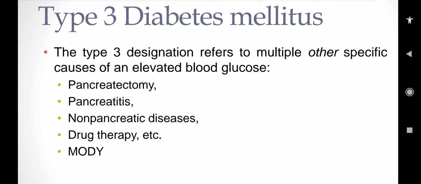Pancreatectomy, removal of the pancreas. When the pancreas is removed, there are no beta cells. When there are no beta cells, there is no insulin. When there is no insulin, there is an increase in the glucose level, leading to diabetes mellitus. Pancreatitis, inflammation of the pancreas, has ultimately the same mechanism. Non-pancreatic disease and drug therapy: due to some drug therapies, blood glucose level increases. What are these drugs which increase the blood glucose level?